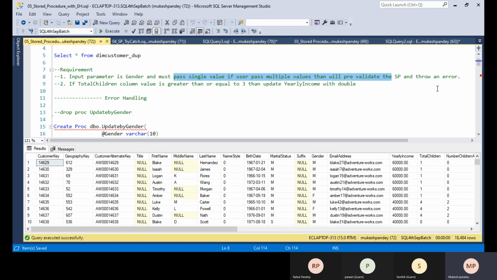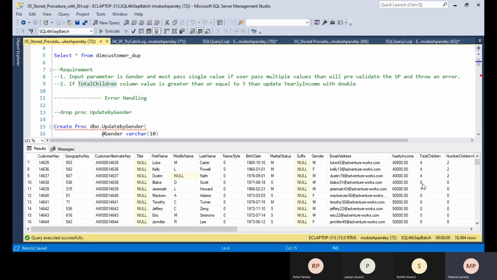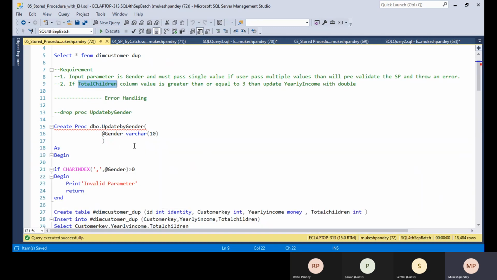SP is the short form of stored procedure. The next requirement is if the total children column value is greater than or equal to 3, then update the yearly income to double. So for example, if total children is 4, you need to update this value from 40,000 to 80,000, and if total children is 1, there is no need to update this one. So this is a real time scenario based interview question.